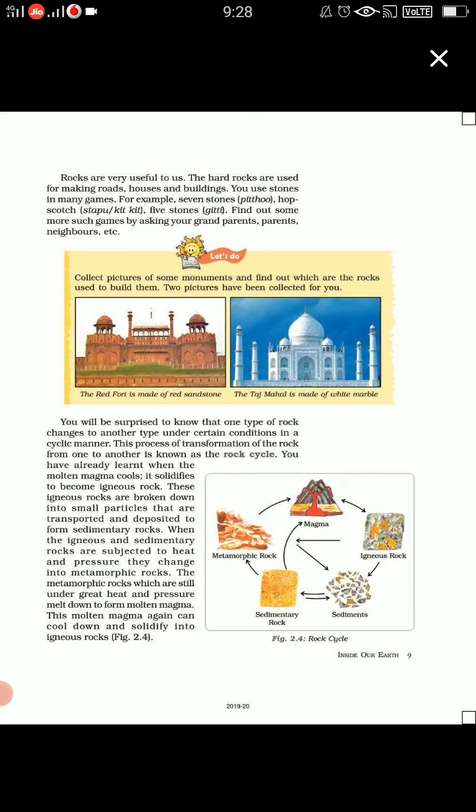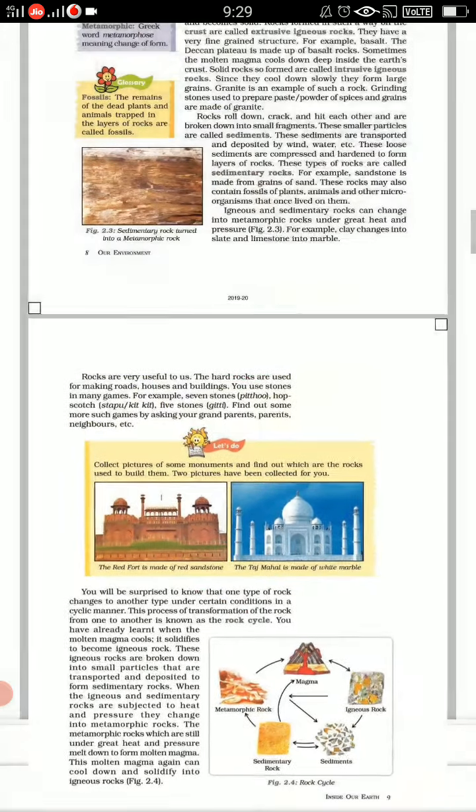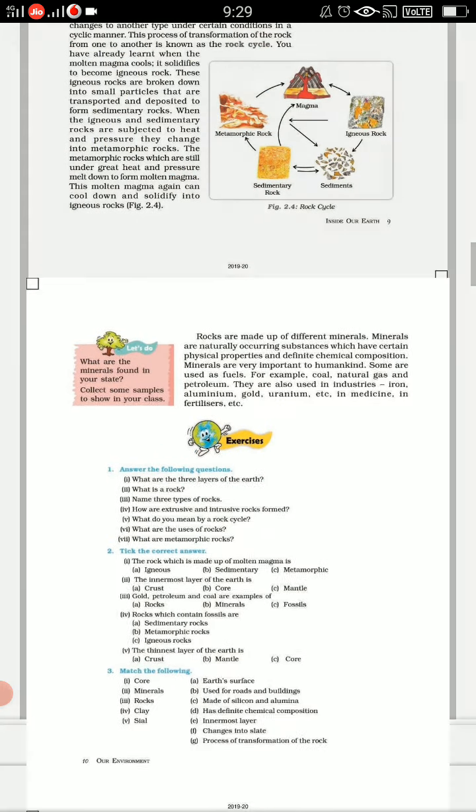Both igneous and sedimentary rocks, when subjected to heat and pressure, make metamorphic rock. If metamorphic rock again is under great heat and pressure, it melts and makes molten magma. Again the magma cools and solidifies, making igneous rock. This way the process goes on. So that's the rock cycle.